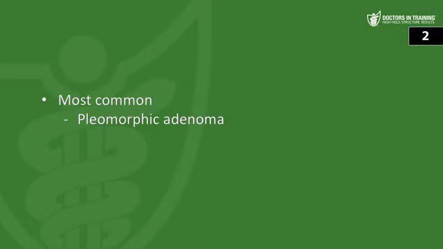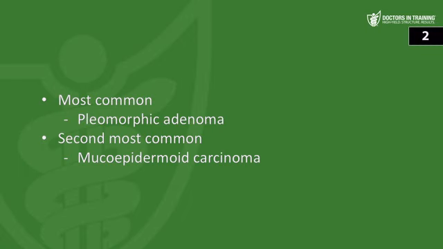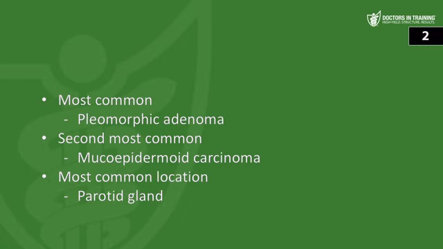So what's the most common benign one? That's going to be your pleomorphic adenoma. And then when we're talking about malignant, you got to think about the mucoepidermoid carcinoma. And then the most common location, that's going to be the parotid gland.